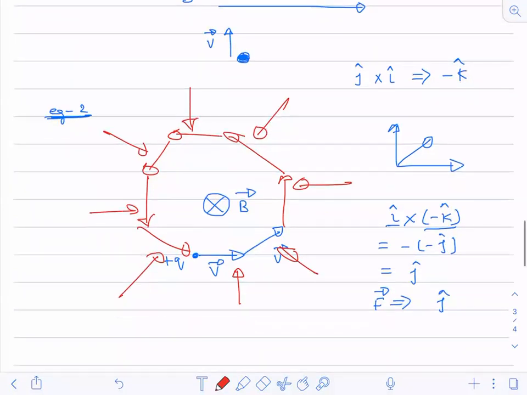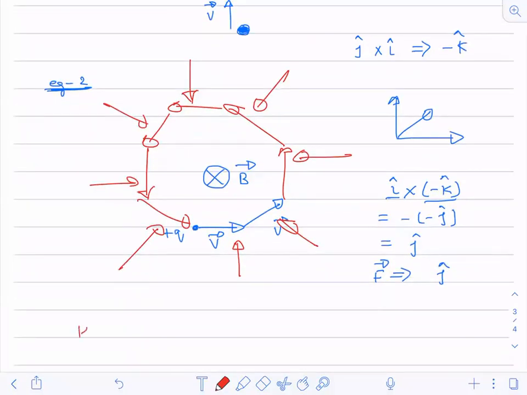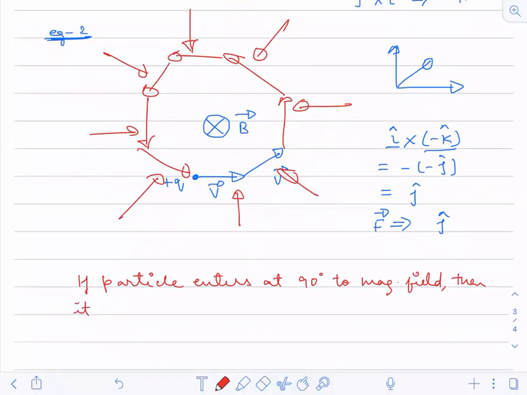So you have to remember that also: if the particle enters at 90° to the magnetic field, then it rotates or moves, or it does circular motion. Understood? It undergoes a circular motion.